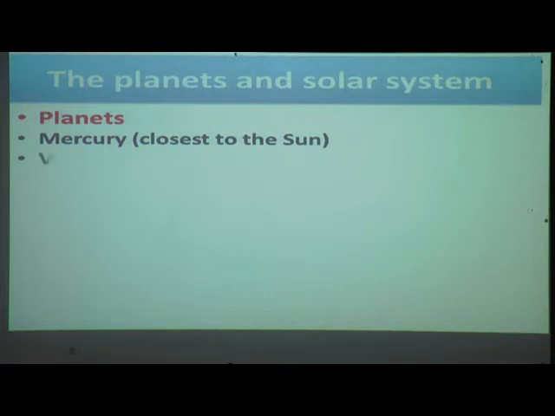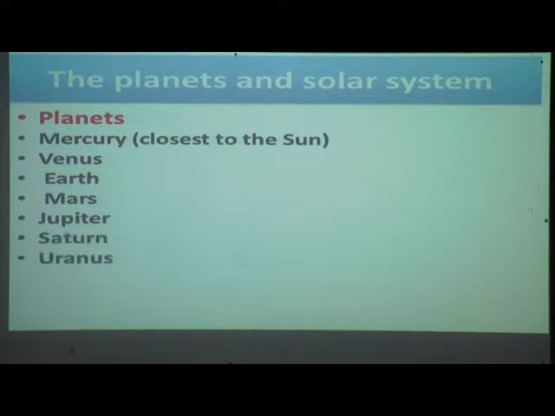After Mercury, Venus, Earth, Mars, Jupiter, Saturn, Uranus and Neptune. These are the 8 planets in our solar system. Neptune is farthest from the Sun and Mercury is closest to the Sun.